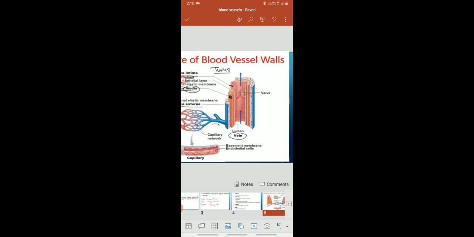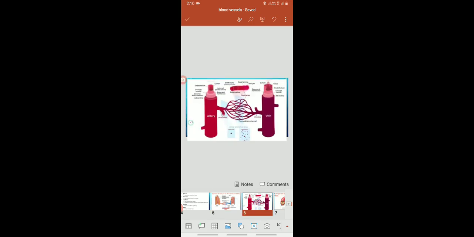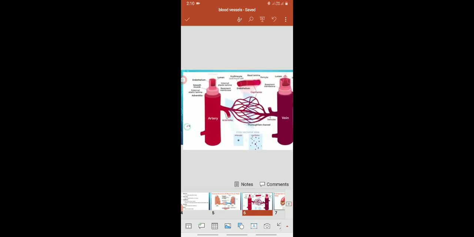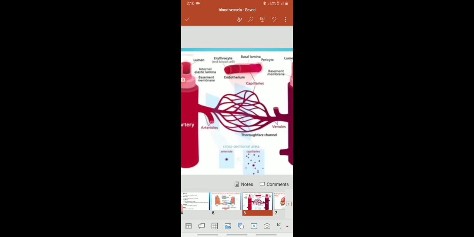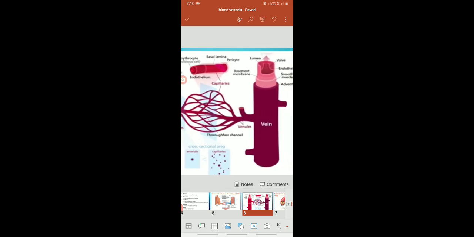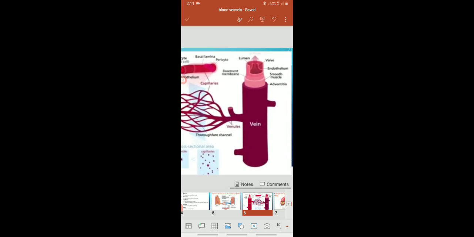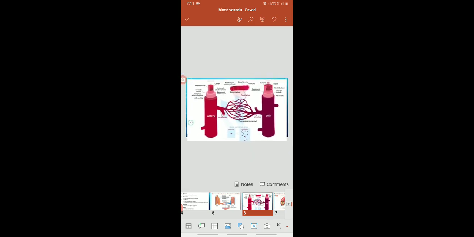Now in case of these blood vessels, if you see this picture, the first one is the artery. All of these look cylindrical. See, the first one is the artery, and the different layers are shown here. Then arteries divide into arterioles. These arterioles divide into smaller branches, that is capillaries. Capillaries unite and form the venule, and the venule forms the veins. In this picture you can easily understand the branching of the blood vessels.